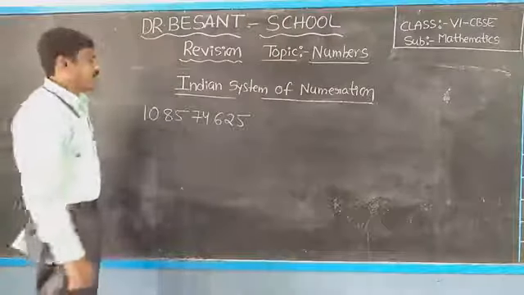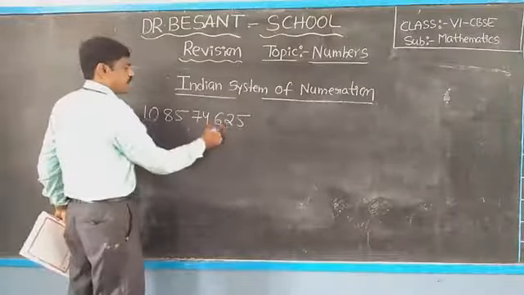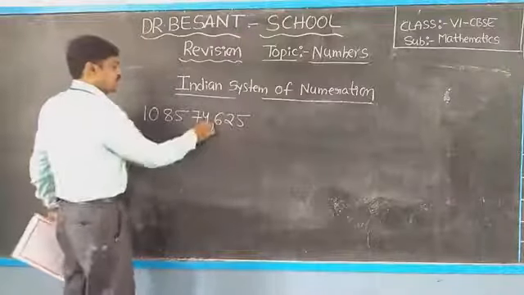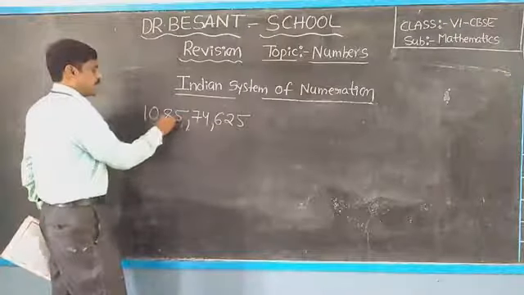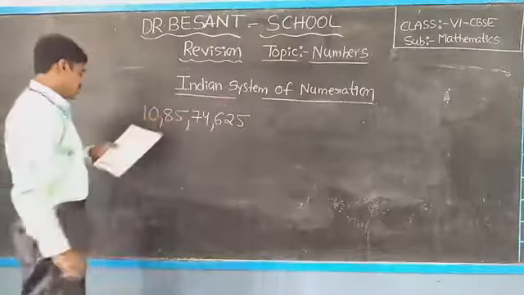Okay, 1 to 10 to 100, 1000, 10,000, lakh to 10 lakh, crore, 10 crore.